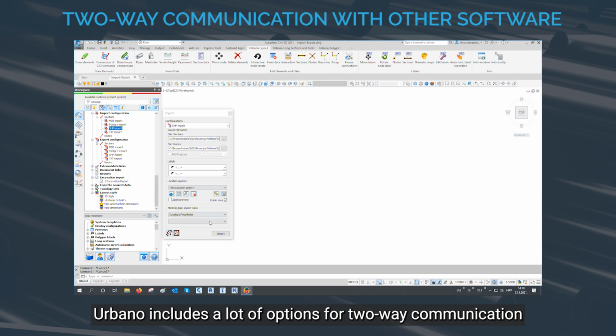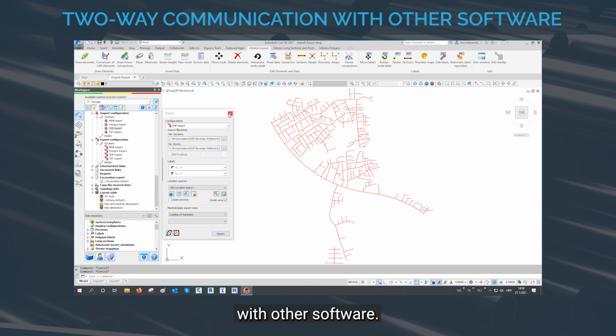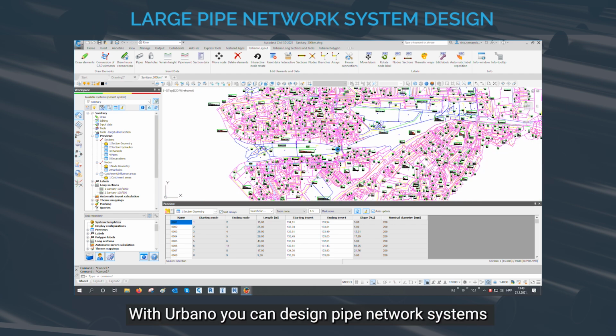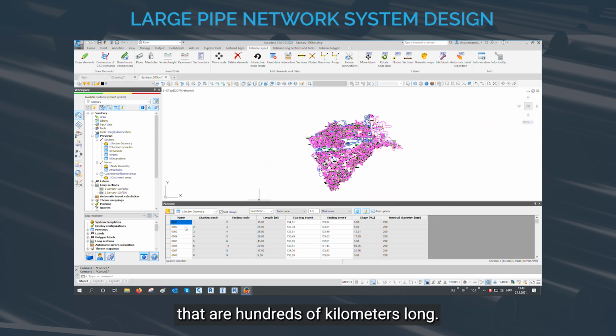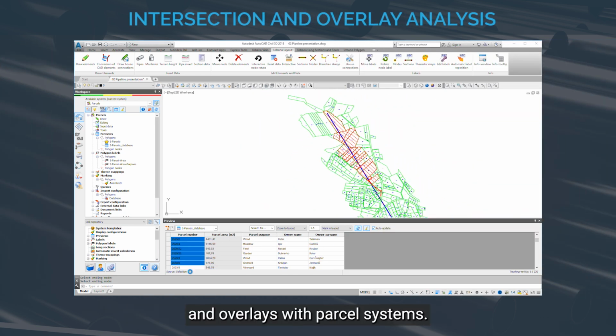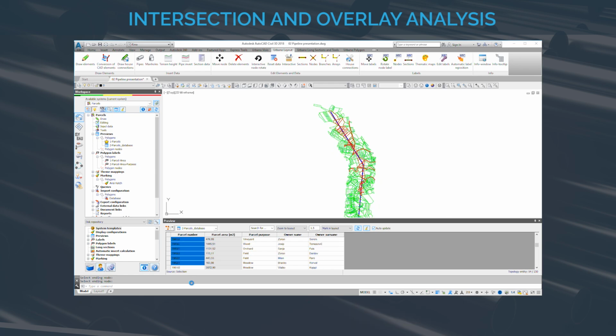Urbano includes a lot of options for two-way communication with other software. With Urbano, you can design pipe network systems that are hundreds of kilometers long. All pipe systems can be analyzed for intersections and overlays with parcel systems.